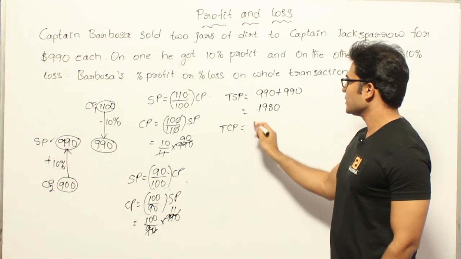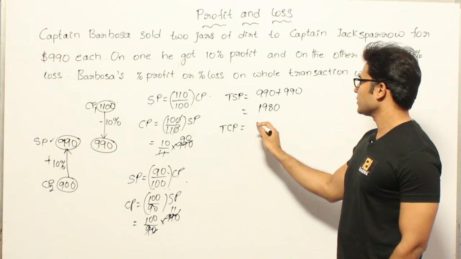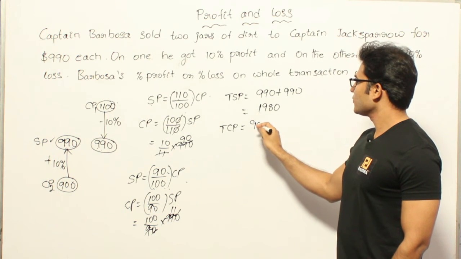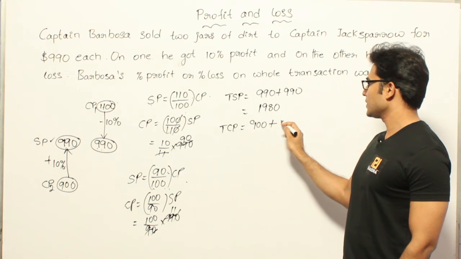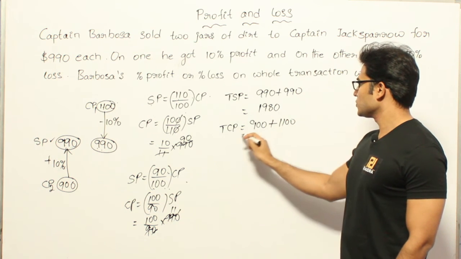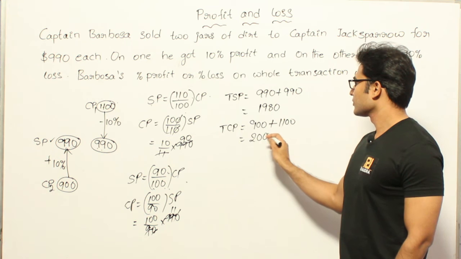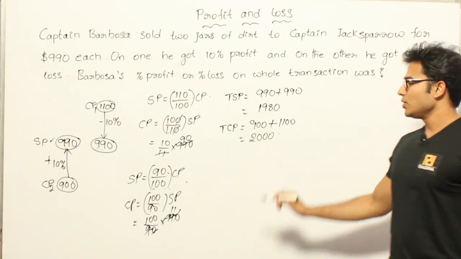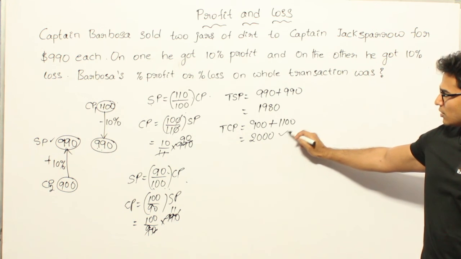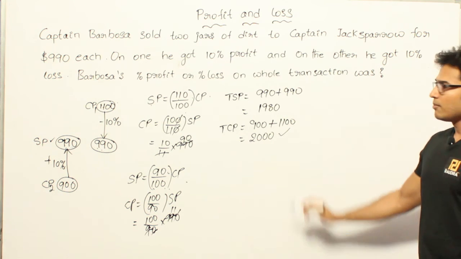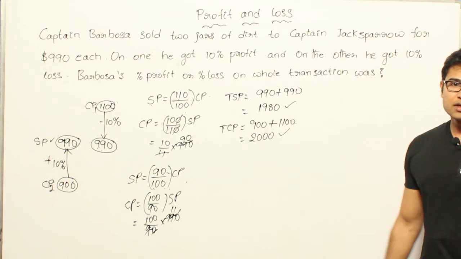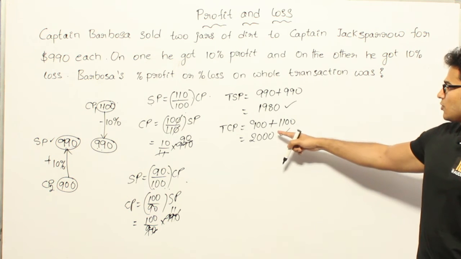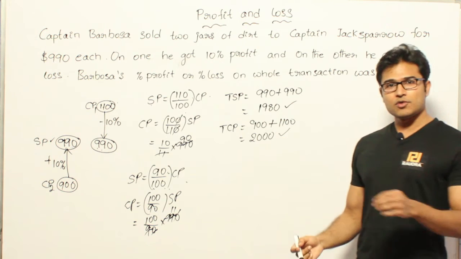Your total investment is nothing but this one plus this one, right? So 900 for the first one is the cost price plus 1100, which means 2000, right? So you have invested a total money of $2000, but you got back $1980. Therefore you got less, so you are supposed to incur a loss.